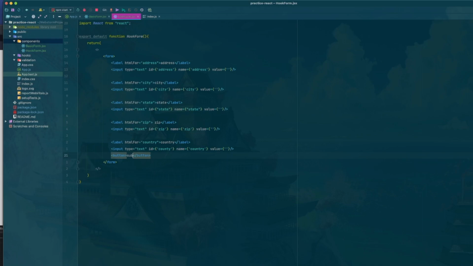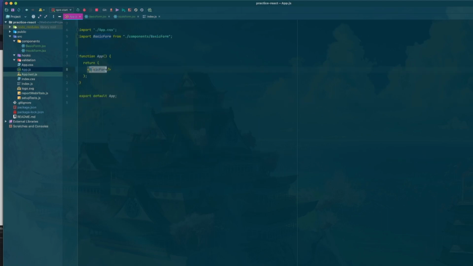And then this is just going to be called submit. So that is going to be everything we need to do for now. Let's go back into our app. We'll change out this basic form to be the hook form. All right, so now we're going to create the custom hook that is going to allow us to handle all the changes and the submits.